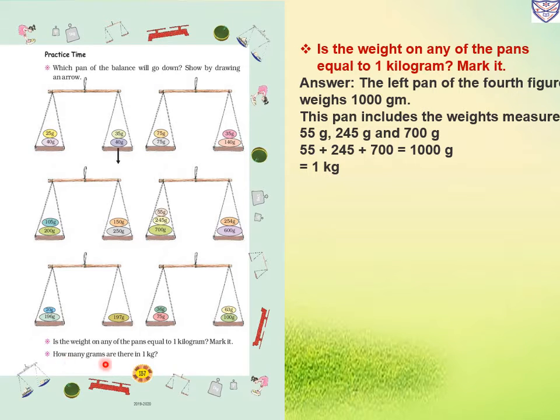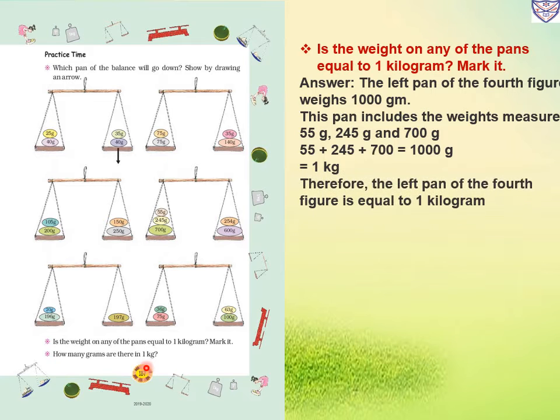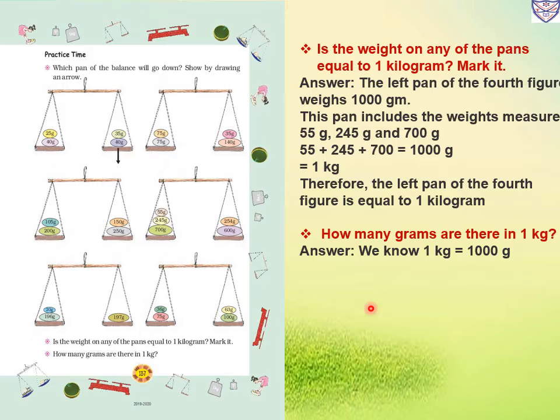Now how many grams are there in 1 kg? So we know 1 kg is equal to 1000 gram. Hence there are 1000 grams in 1 kilogram.